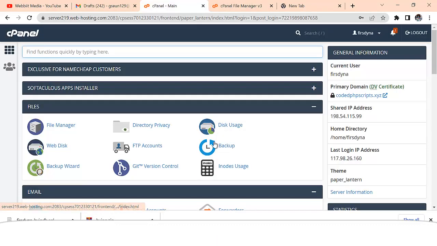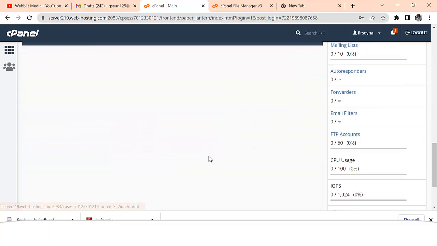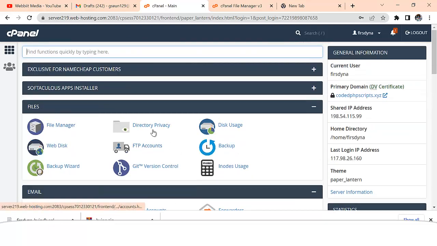Alright guys, so you can log into your cPanel, and when you log into your cPanel, you're just going to be taken to an area like this. So this is my cPanel. So I'm going to upload this file to my cPanel. Like I said, your hosting provider is going to give you the link to the login of your cPanel, the username and the password. So all you need to do is just click on that link and log into your cPanel. When you log in, you're going to see something just like this.